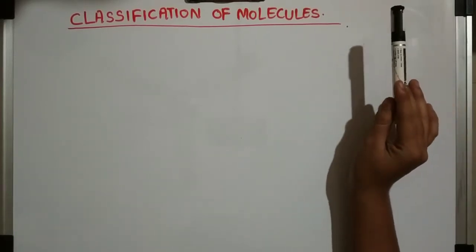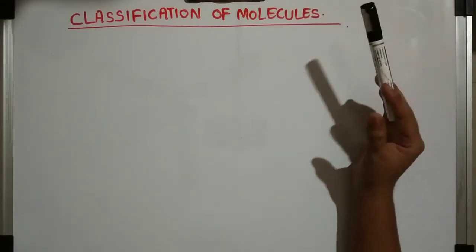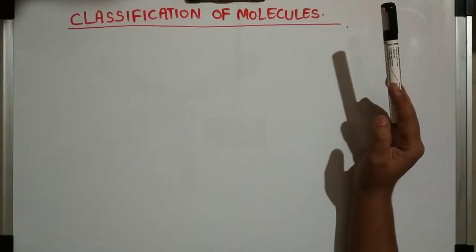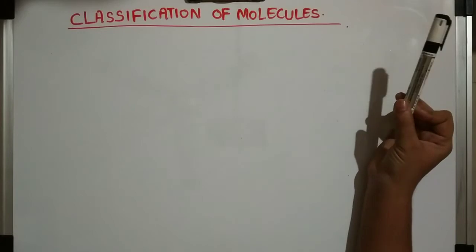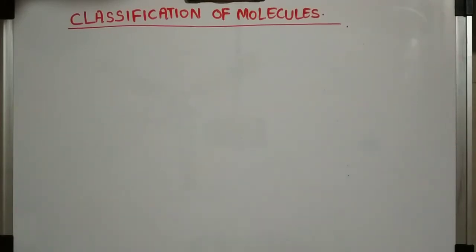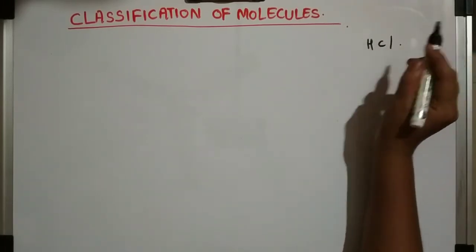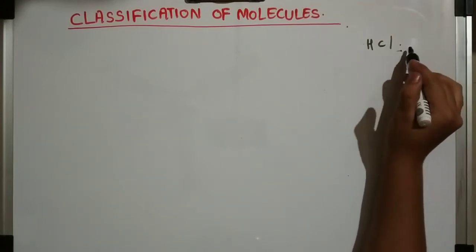When we were talking about rotational spectroscopy, the only molecules which rotate are those which have a permanent dipole moment, or where due to rotation there will be a change in direction. Such examples we have seen. One was HCl. In this there is no change in magnitude, but there was a change in direction.